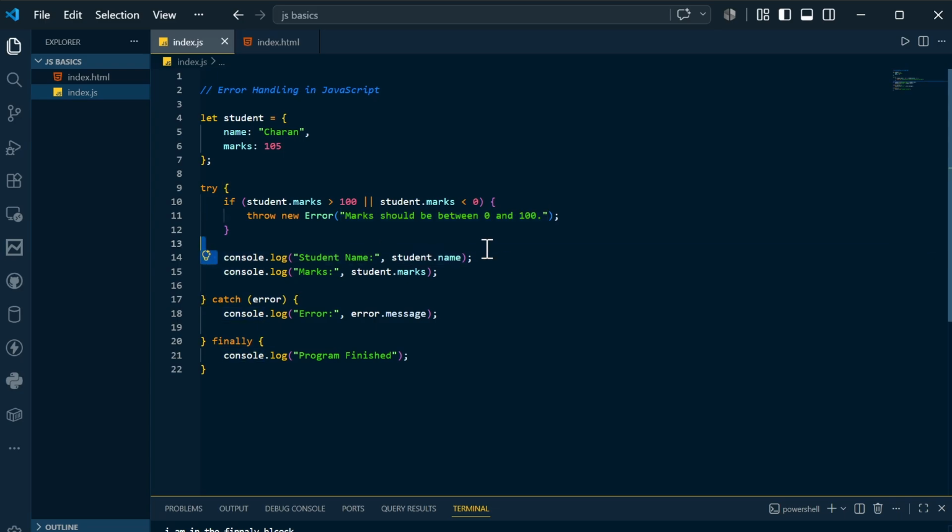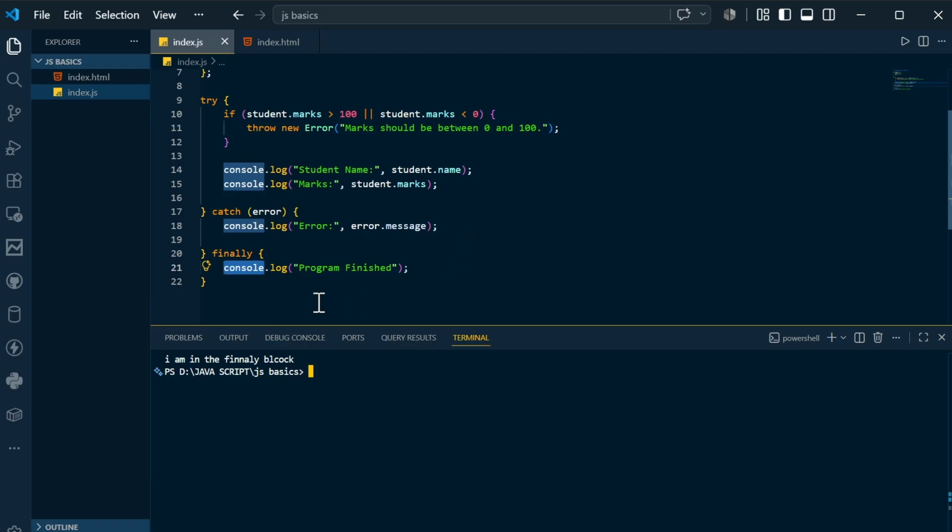Otherwise I am printing the student name and the student marks. In the catch block I am getting the error and printing what the error is, and finally I am saying program finished. This is a simple error handling code you can see over here.